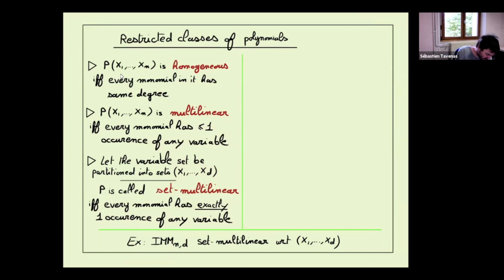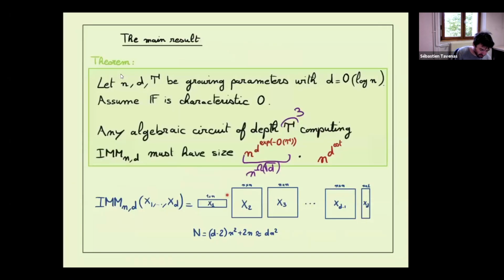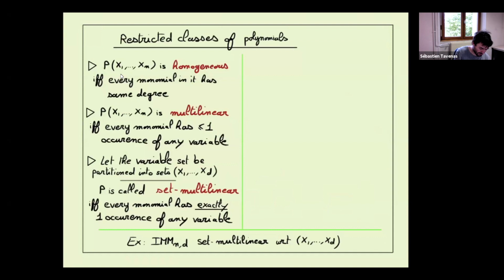And the notion of set multilinear will be very important for today. If we partition the set of variables into d sets, a polynomial is called set multilinear if every monomial has exactly one variable from each set. A good example for us is IMM. If we take a monomial of the product, it has exactly one variable from here, one variable from here, one variable from here, and so on. So IMM is set multilinear with the partition of the variables where each matrix corresponds to one subset of variables.